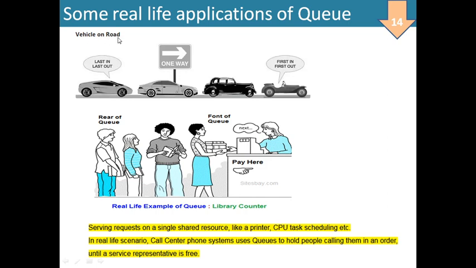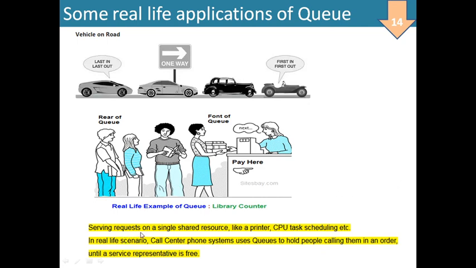You can see the vehicles on the road. If it is one way, the first vehicle in will be first out, then second in, second out, third in, third out, fourth in, last out. Similarly, here is a queue on this counter, a real life example, a library counter getting books from the librarian. First she will get the books and go out of the queue. Then second, this person will go to get the book, and then he will go out of the queue.